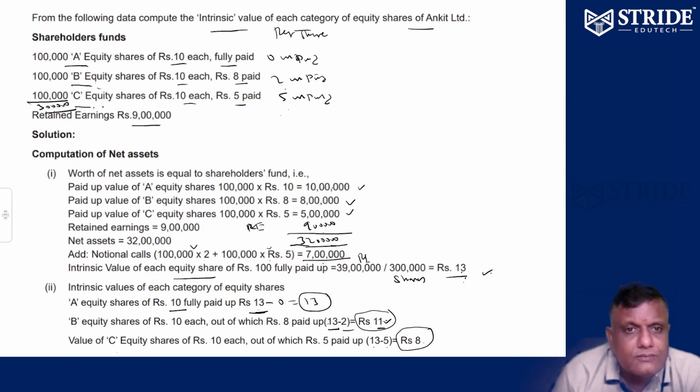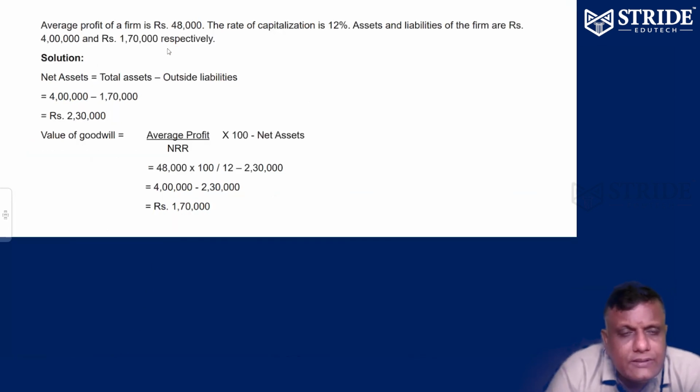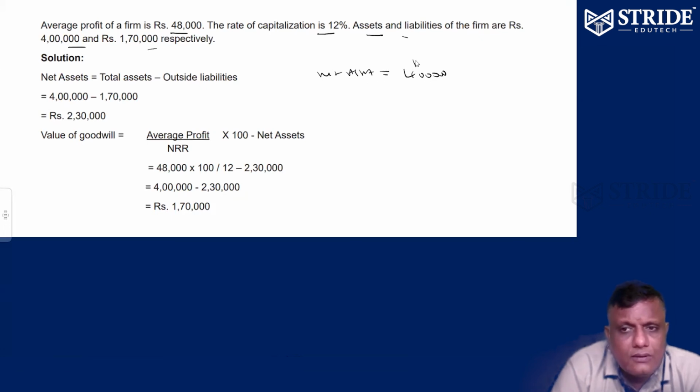That's it. Okay, let's see. Average profit of the firm 48,000. Rate of capitalization 12%. Your assets 4 lakhs. Your liability 1,70,000. Fine. How to find goodwill? First find net assets. Net asset is equal to total asset 4 lakhs minus liability 1,70,000. Net asset 2,30,000.